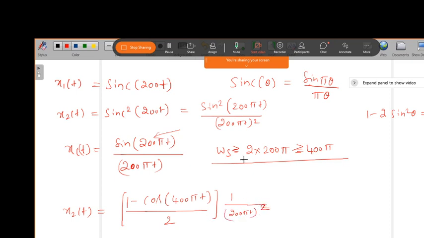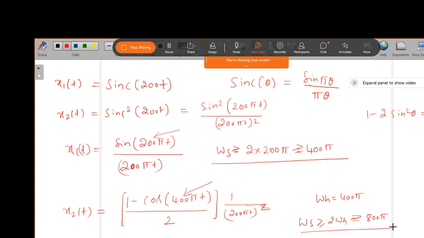This is the remaining factor after we put in the sine square. Now you can see the frequency component is 400 pi t, so our omega h is equal to 400 pi. So now what is omega s? It should be greater than or equal to 2 omega h, which is greater than or equal to 800 pi.